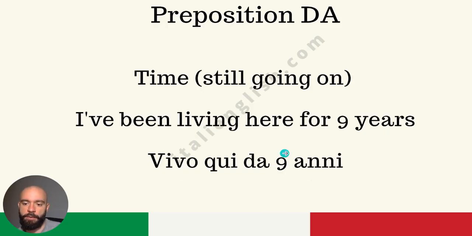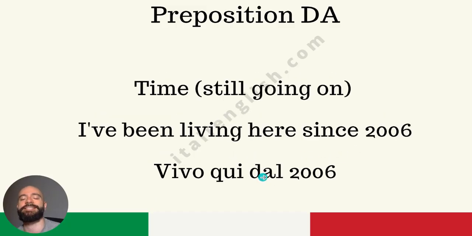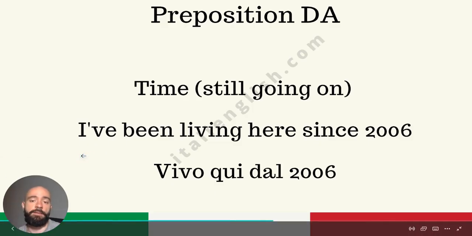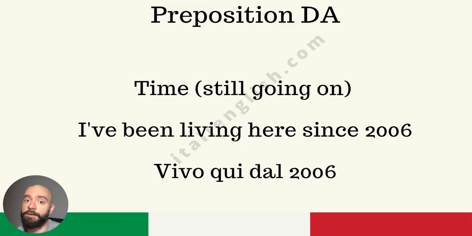Whereas here, we don't have dal because it's straightforward, 9 years. It's not the exact year, 2009, 2012, 1989. No, this is just a number of years that passed, a regular number. But here it's since the year 2006. Okay, this is a side note about years that you should write in your notes. Anyways, again, I started living here back in 2006 and I still live here. So we use preposition da.